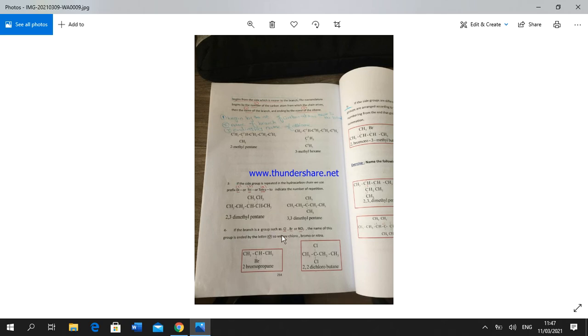If the branch or side group is a halogen group, chlorine, bromine, or nitro, the name of this group ends with the letter O, as in 2-bromopropane, or 2-dichlorobutane.